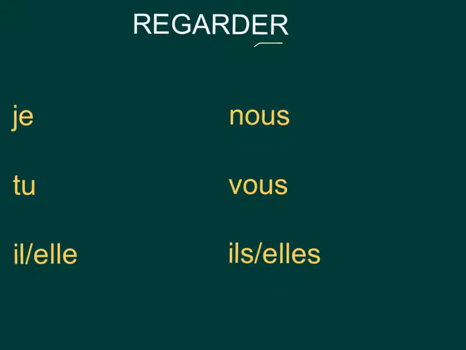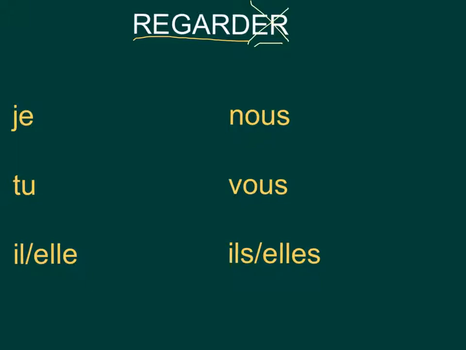Okay? Now, to conjugate this verb and all regular ER verbs, we're going to do a couple of different steps. The very first thing that we need to do is we're going to remove the ER. So we're going to cross that off, okay? And we're left with regarde. So what we're going to do is we're going to take our new root, the regarde, we call that the root, and we're going to add on different stems. Now, each stem corresponds to the subject pronoun je, tu, il, elle, nous, vous, and ils, elles.